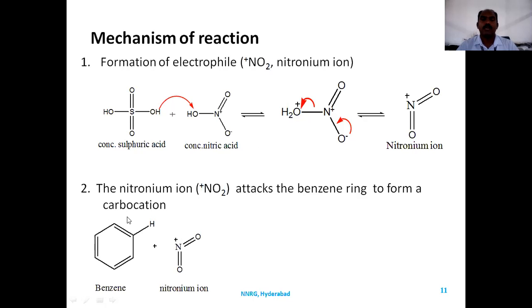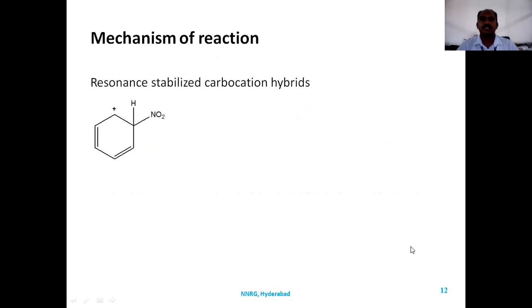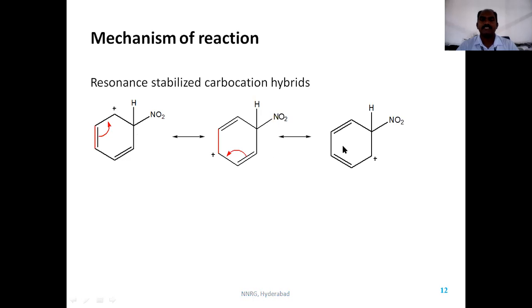Benzene has a rich electron cloud and donates electrons to the nitronium ion, so the benzene ring becomes a carbocation. This is the intermediate state, and it undergoes resonance stabilization through delocalization, giving a stabilized ring carbocation.